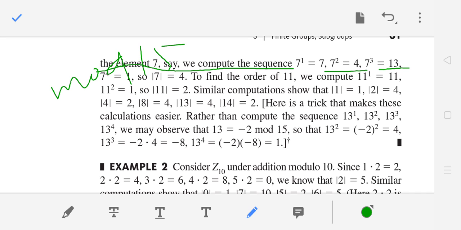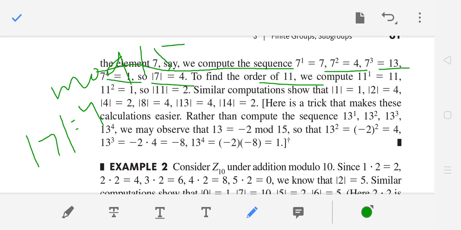Like this you move on, and at this stage 7 to the power 4 is 1. So you write that the order of 7 is 4, because 7 to the power 4 is 1. And like this you compute every power and try to do this.